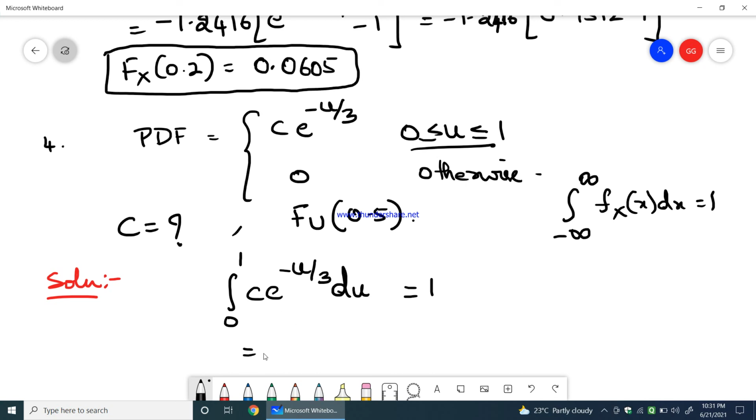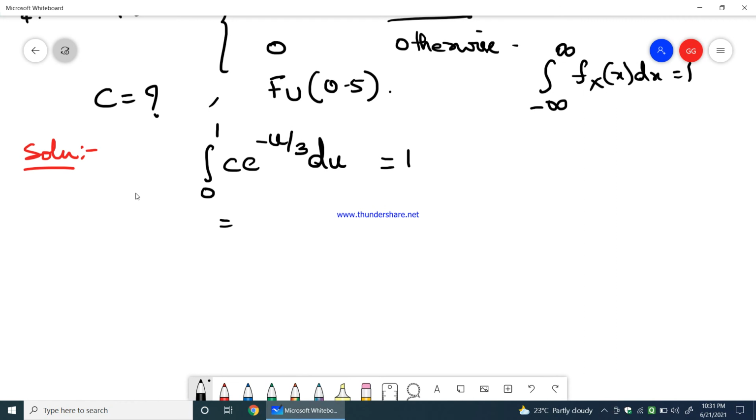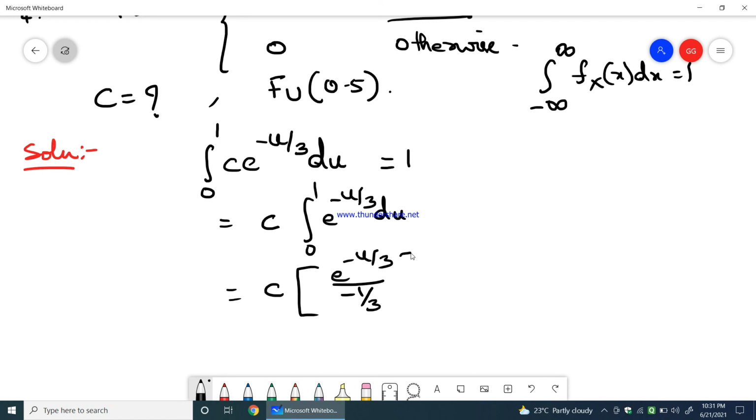So this is equal to, taking c constant outside, c times the integration from 0 to 1 of e power minus u by 3 du, which is c into e power minus u by 3 divided by minus 1 by 3, with the limit 0 to 1. c divided by minus 1 by 3 can be written as minus 3c, multiplied by e power minus 1 by 3 minus e power 0, applying the limit.